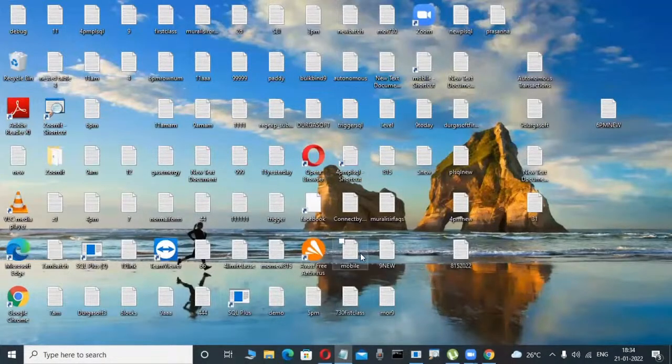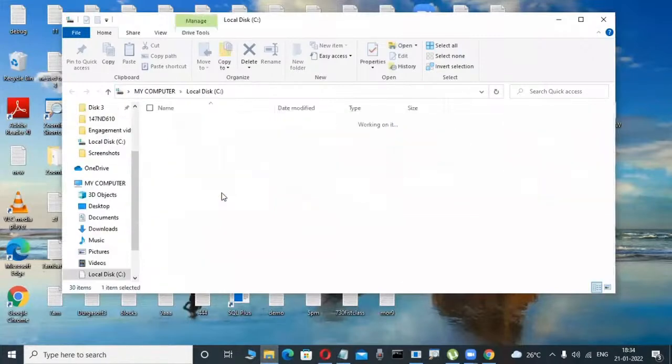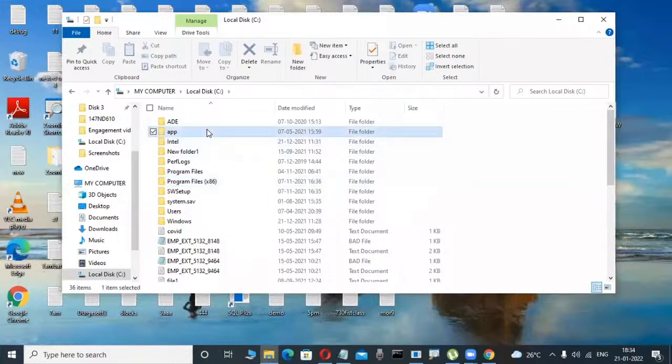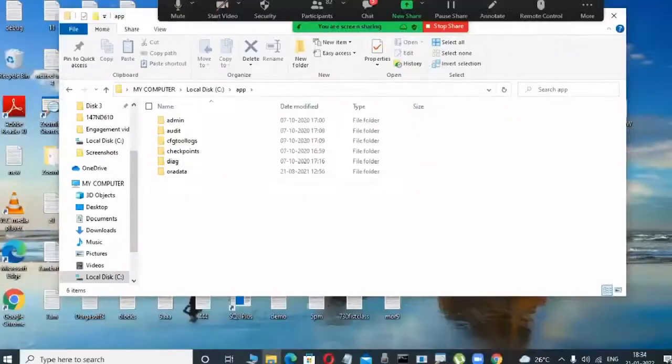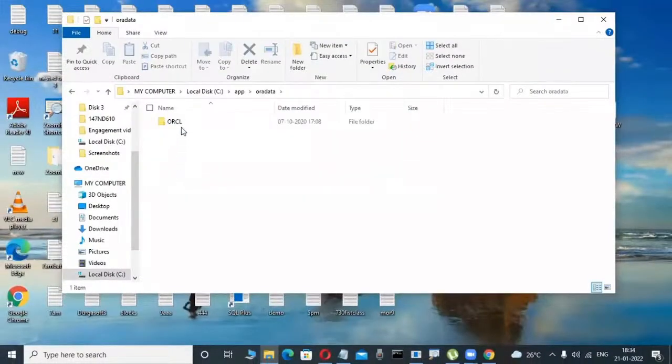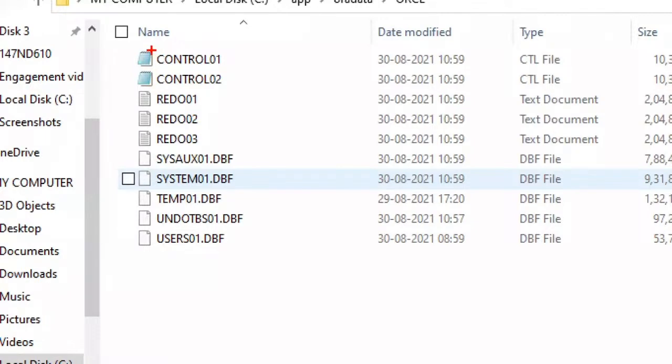Suppose a Windows operating system is there, where Oracle is already installed. In that location I try to view, for example, in C colon, where Oracle is. Those are all directories, don't worry, these are folders. Here: Oracle, Oradata, ORCL. I'm only observing. Now in C colon, I installed my Oracle software. In this Oracle software, anywhere